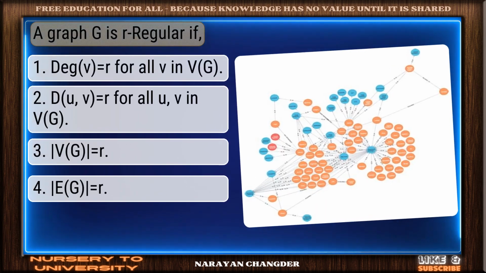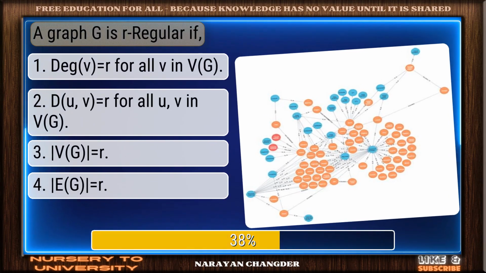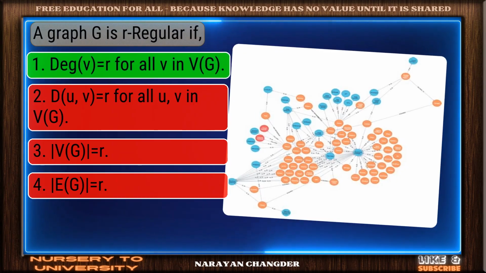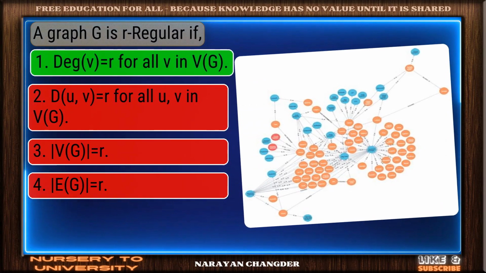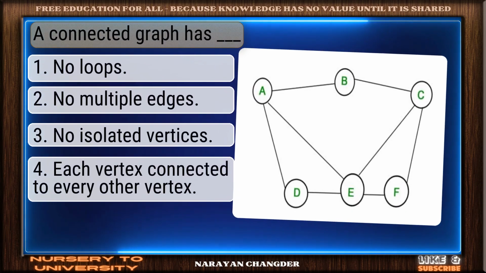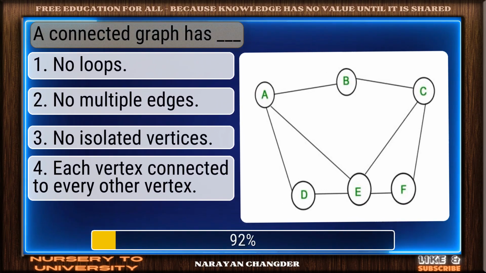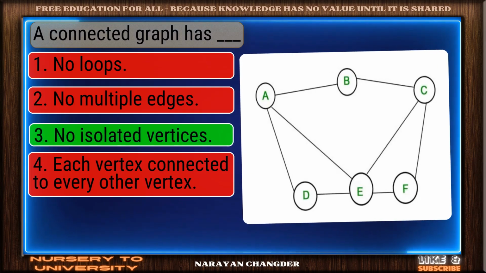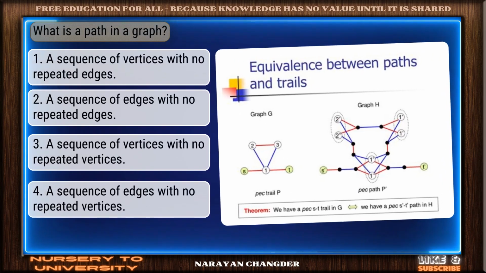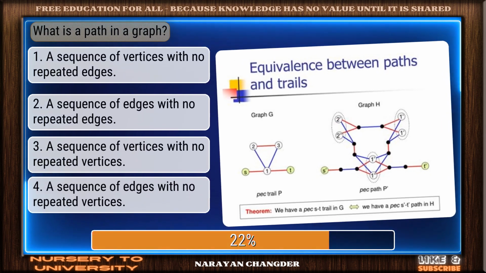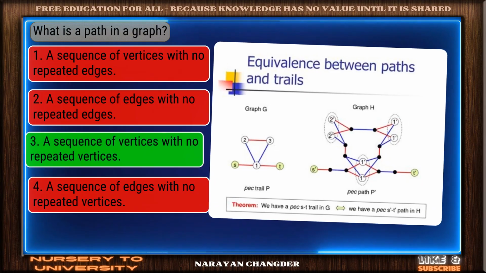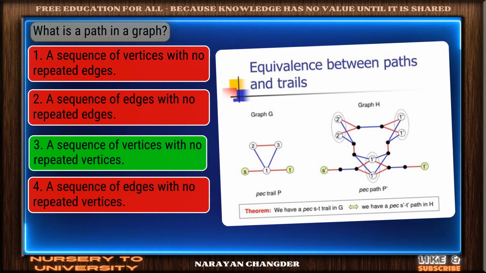Question number 64. A graph G is r-regular if. Correct response. Deg(v) equal to r for all v in V is the most accurate answer. Question number 65. A connected graph has dash. Well picked. No isolated vertices is the correct answer. Question number 66. What is a path in a graph? Right choice. A sequence of vertices with no repeated vertices is the best answer.